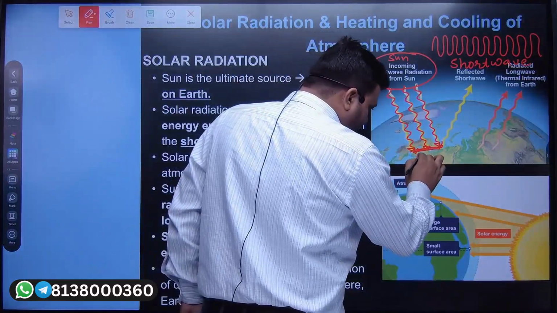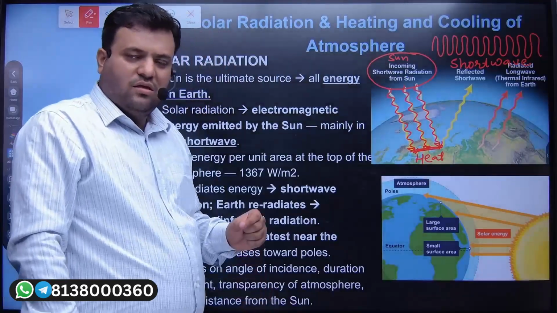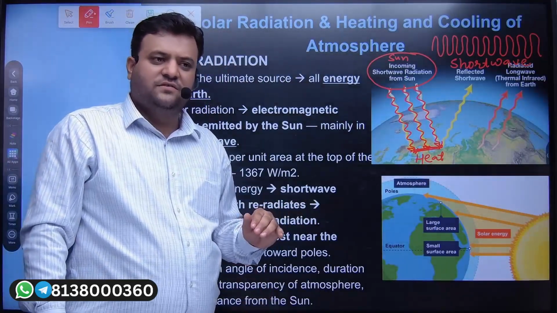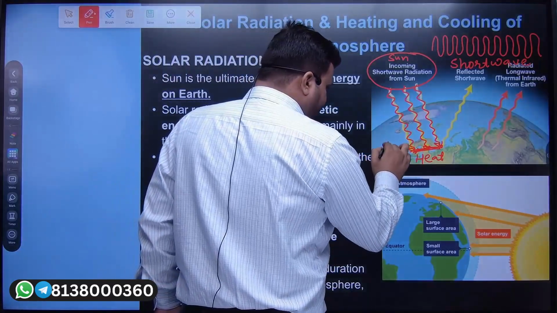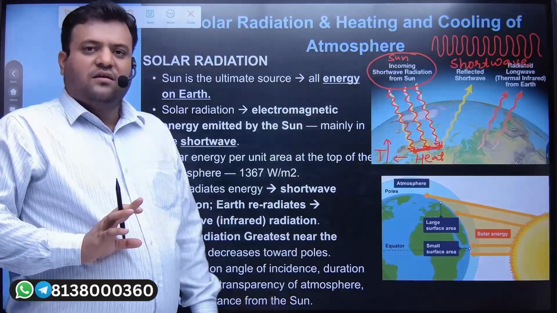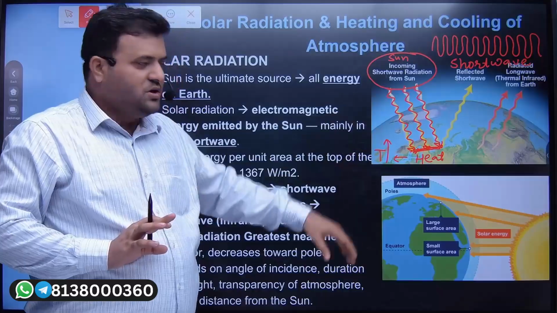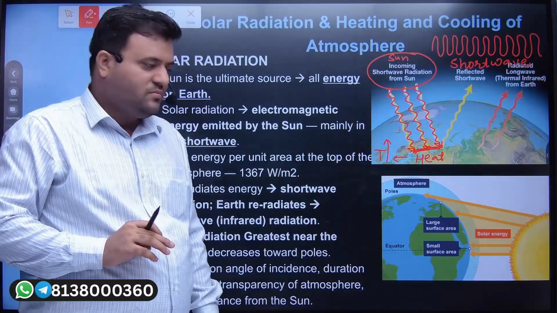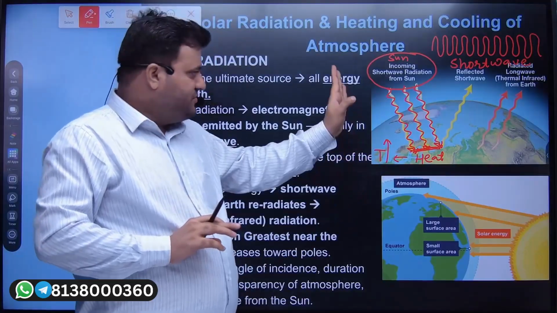As a result of this, there will be heat at the Earth's surface, and the surface temperature will be increased because of the absorption of this insolation, because of the absorption of short wave radiation. Earth will get warm because of this.